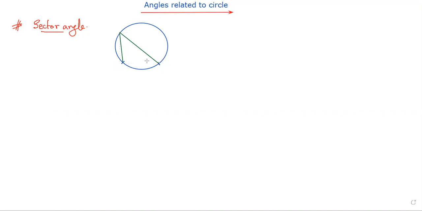Beyond it, I can find some others also, like this one forming an angle at the center, not at the other part of the circle. And again, another I am drawing which is moving up to the center part. Let's say this is the center, and up to the center, this is the angle. Now, some of the things we can see in this case.